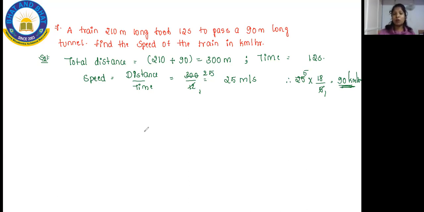I hope you all have understood this. Again, this is a very easy problem if you understood it. If you didn't understand, even this problem will be difficult. Nothing is difficult here. You have to see whether it is in meters and seconds or in kilometers and hours. Once you check this, whether it is 18 by 5 or 5 by 18, you can solve the problem easily. And let me solve one more question, your eighth question.